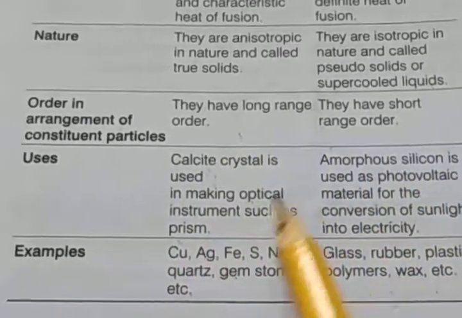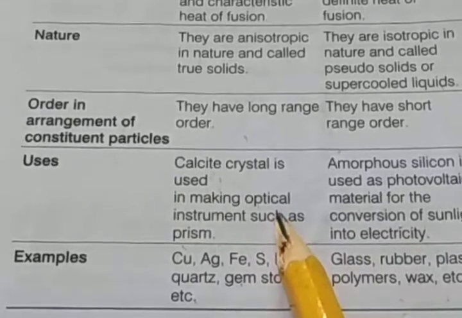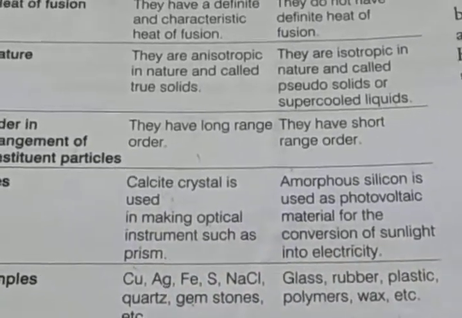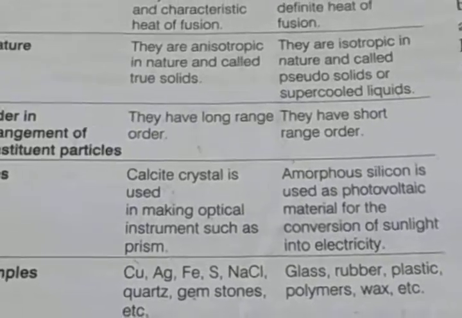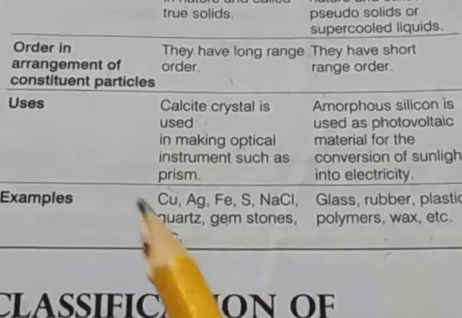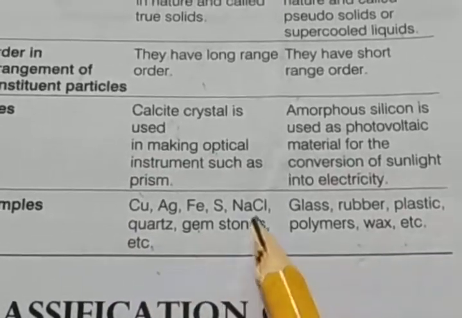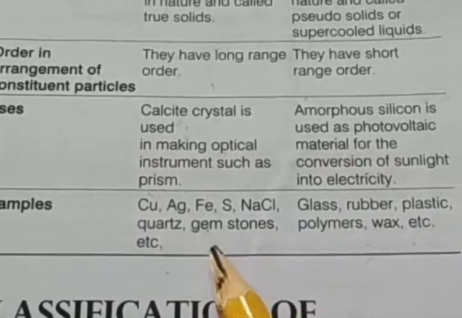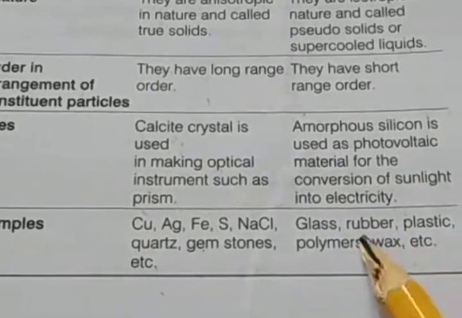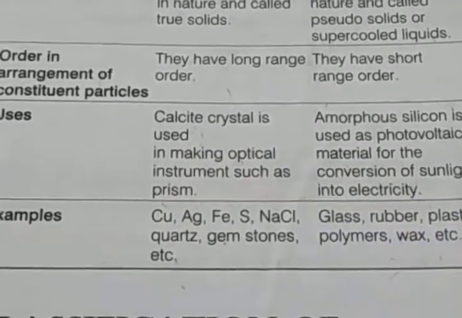Uses: calcite crystal is used in making optical instruments such as prisms, and amorphous silicon is used as a photovoltaic material for the conversion of sunlight into electricity. Examples of crystalline solids: copper, silver, iron, sulfur, NaCl, quartz, gemstones. Examples of amorphous solids: glass, rubber, plastic, polymer, wax, etc.